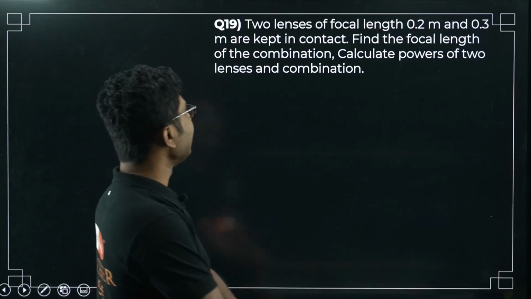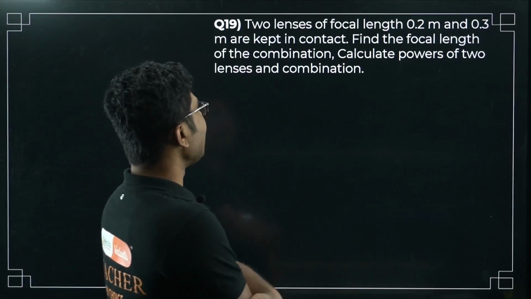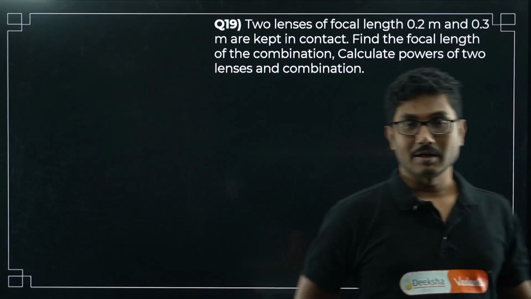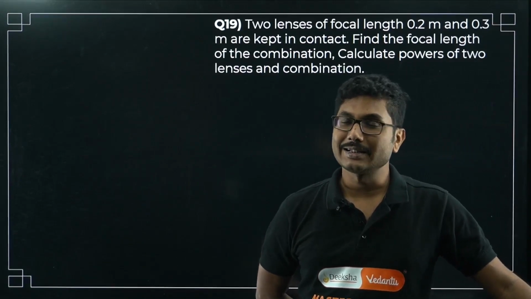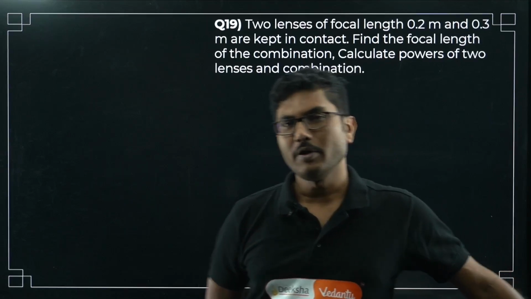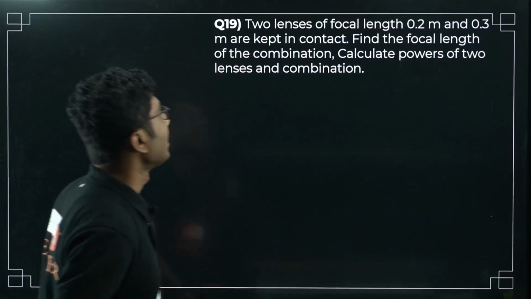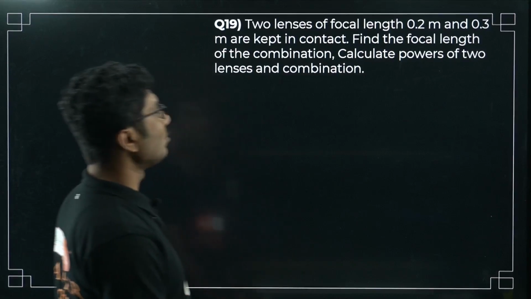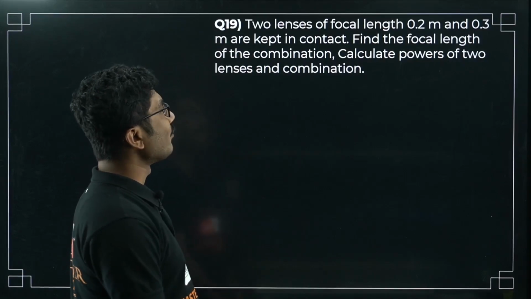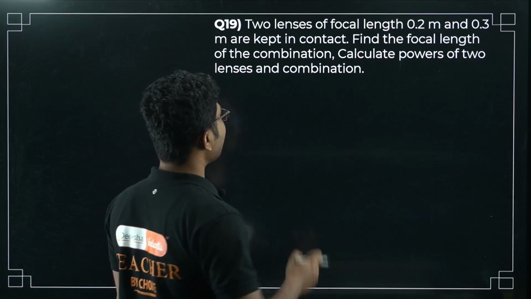Now question number 19. Two lenses of focal length 0.2 meter and 0.3 meter are kept in contact. This question is a favorite among some district level question paper setters, and they ask it almost every year in your pre-board exam. I know your pre-board exam is coming, so this is a very important question for the pre-board exam, and also important for the board exam, obviously, that's why you are solving it. Two lenses of focal length 0.2 meter and 0.3 meter are kept in contact. Find the focal length of the combination.